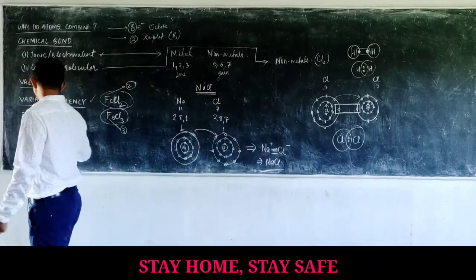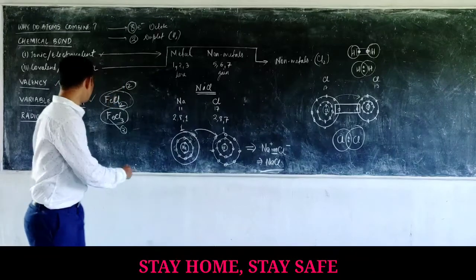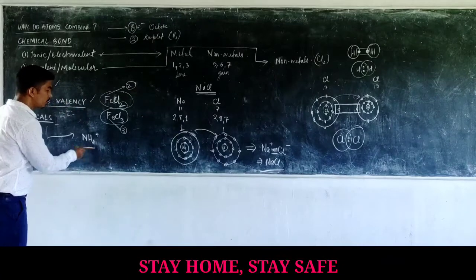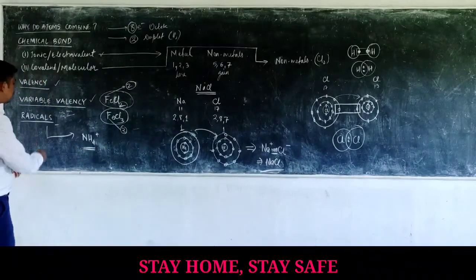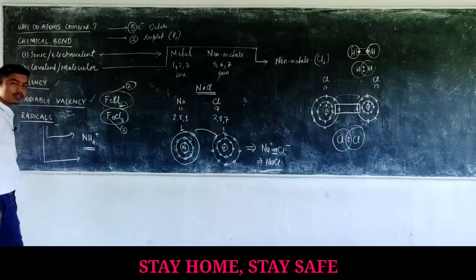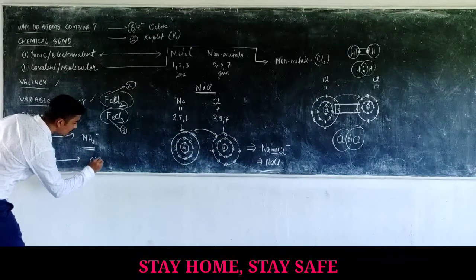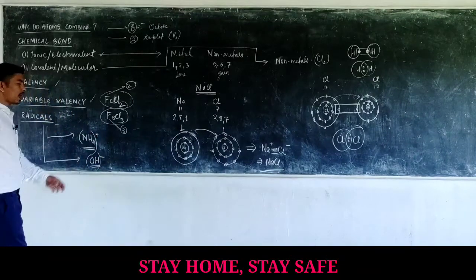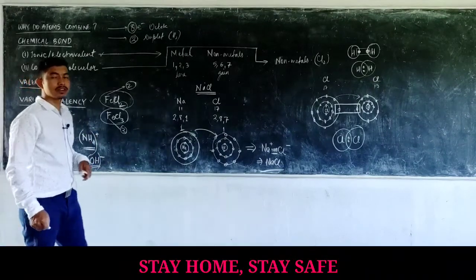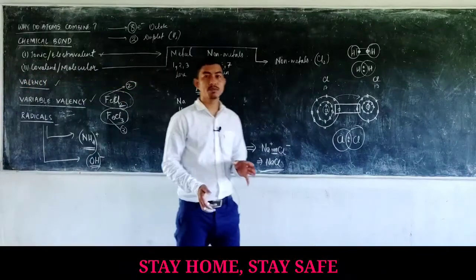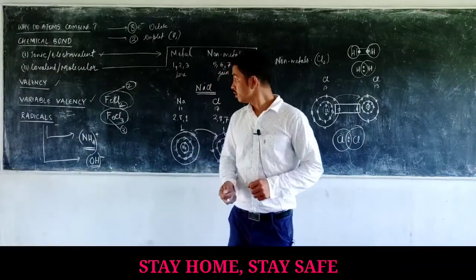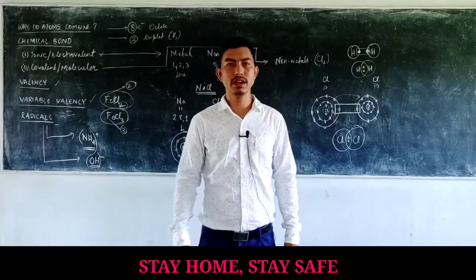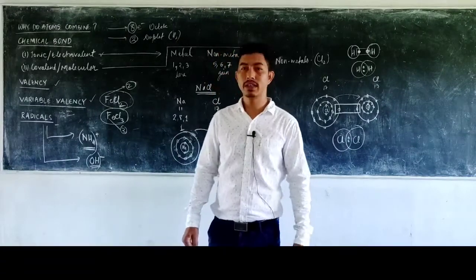For example, for a positive radical, we have the ammonium radical, NH4+. And talking about a negative radical, we have the hydroxyl radical, OH-. As a whole, the hydroxyl group has a negative charge, and the ammonium ion as a whole has a positive charge. So that is the radical: a group of atoms behaving like a charged particle. That is the end of your chapter, atomic structure and chemical bonding.